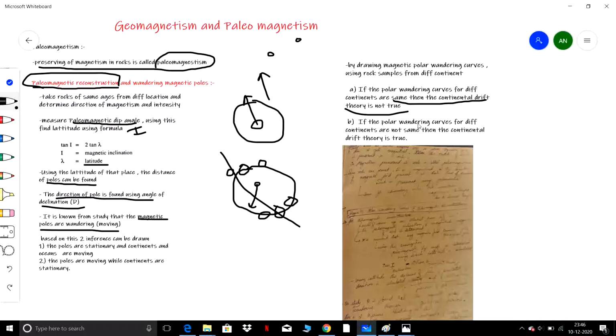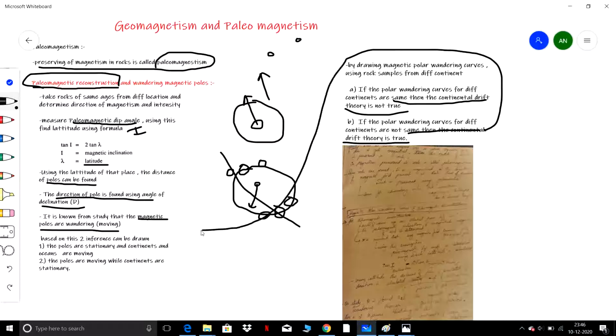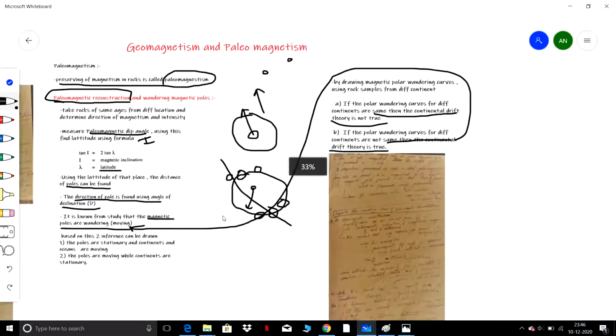If the polar wandering curves for different continents are not the same, then the continental drift theory is true. So the continents are moving, which will influence the magnetic position also. This is what the wandering of magnetic poles is with respect to paleomagnetic reconstruction.